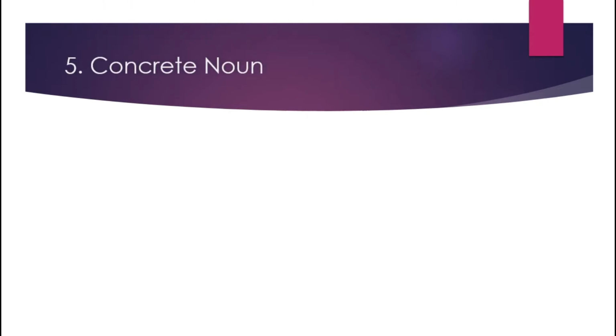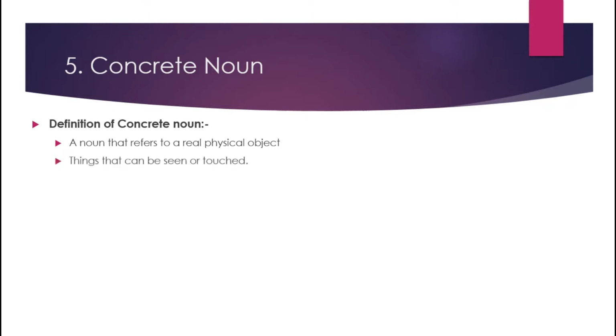So the fifth one is concrete noun. The definition of concrete noun is a noun that refers to a real physical object. Means really one thing is present, physically exists. A concrete noun means a thing that can be seen or touched.